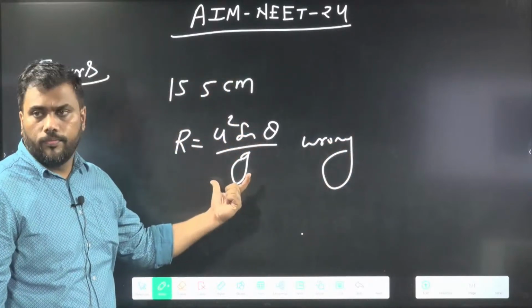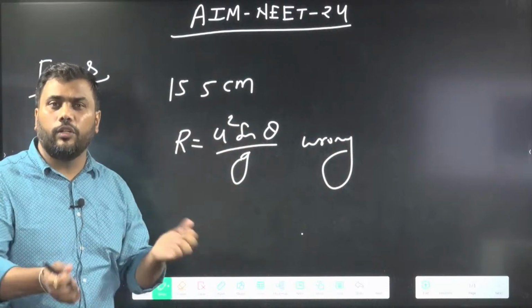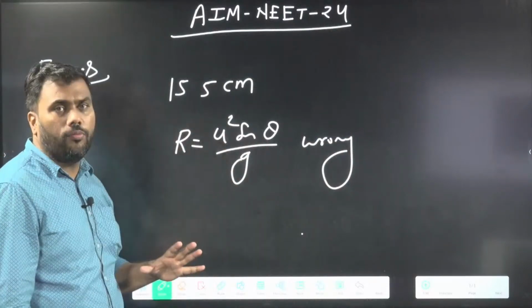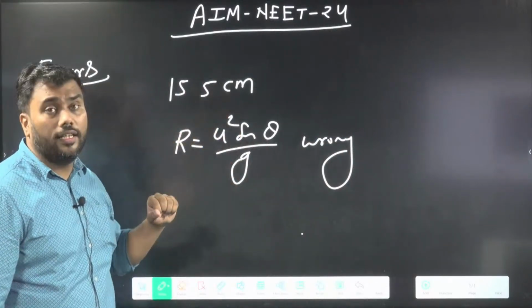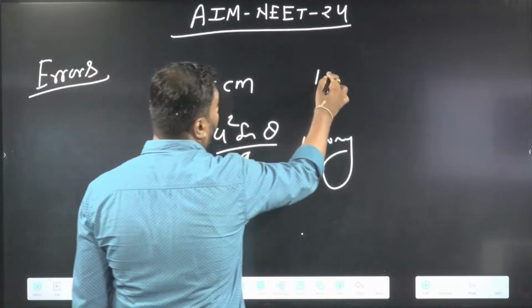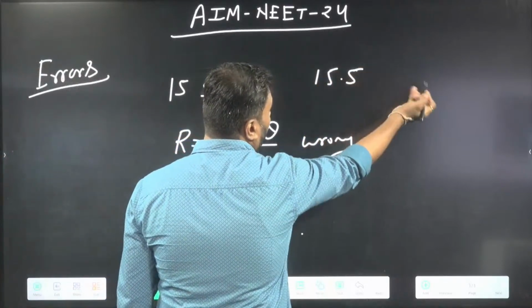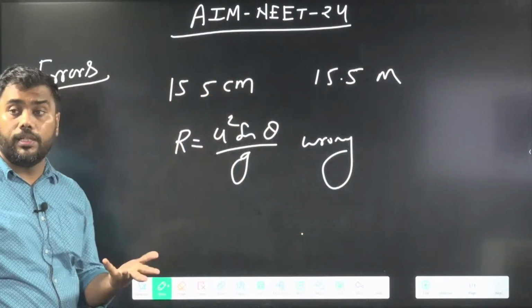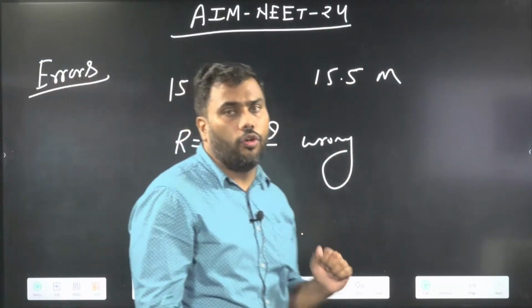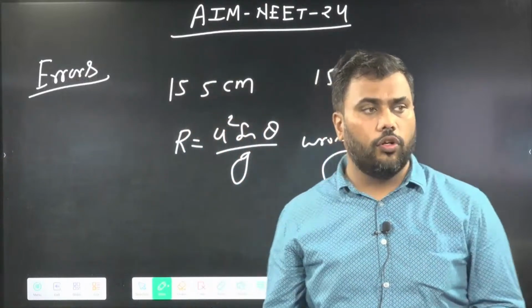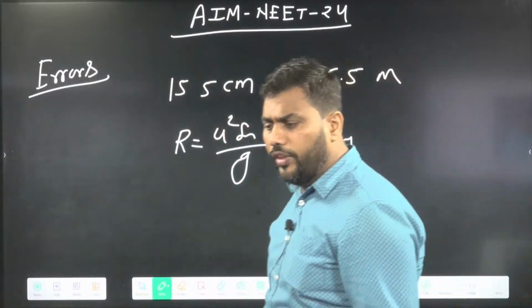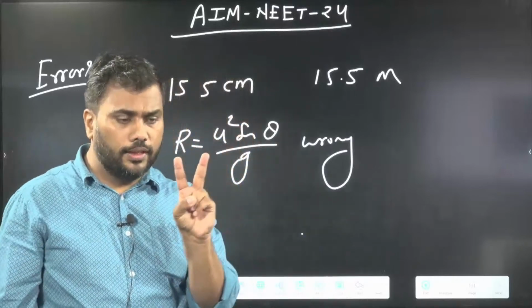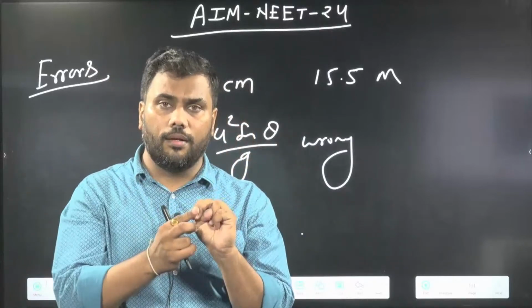So in this kind of error in writing, you are using a different formula. Or you are noting incorrectly: you write 15.5, but the unit is wrong, suppose you write meter or millimeter. This kind of mistake is called gross error. So we can divide errors broadly into two categories: systematic errors and random errors.